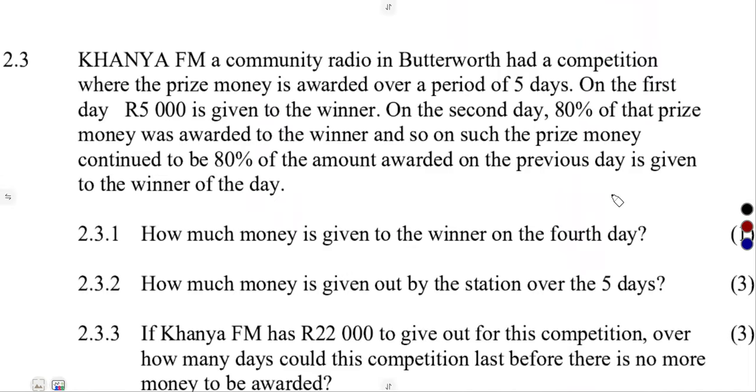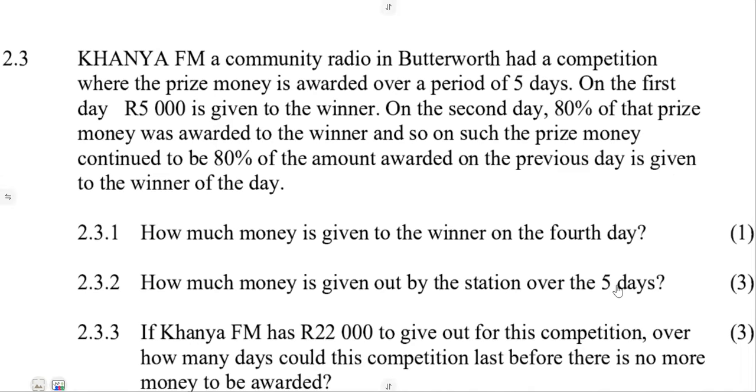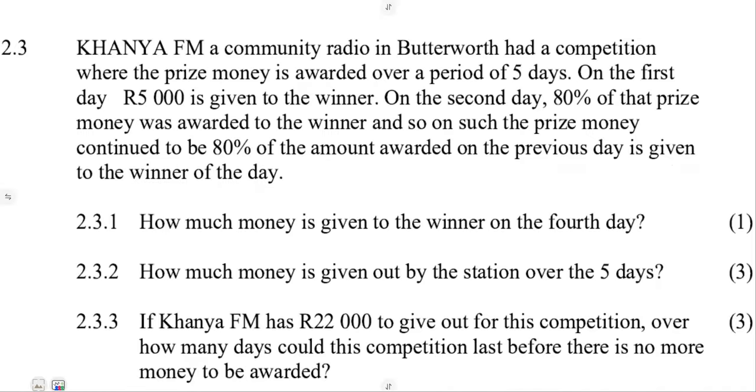They gave us a condition which is still on our number patterns, but this time with this finance concept. We are given that Kanya FM is a community radio in Butterworth, and had a competition where the prize money is awarded over a period of 5 days.